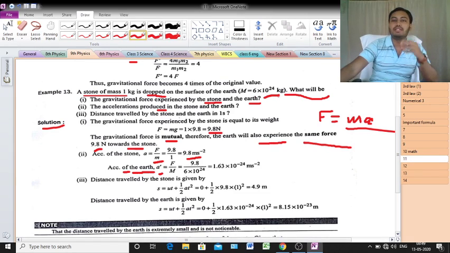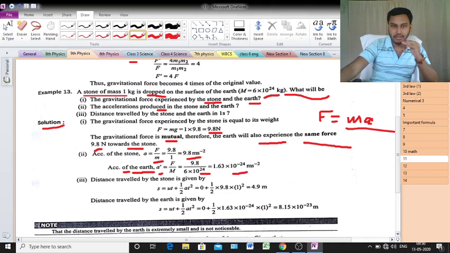What is the given value? 6 into 10 to the power 24 kg. Just put this value. That means F by M, so 9.8 by 6 into 10 to the power 24 kg. Now calculate: 1.63. That is the division. Then you will get 10 to the power 24 as the denominator. If that is in the numerator, then the value will be 10 to the power minus 24.